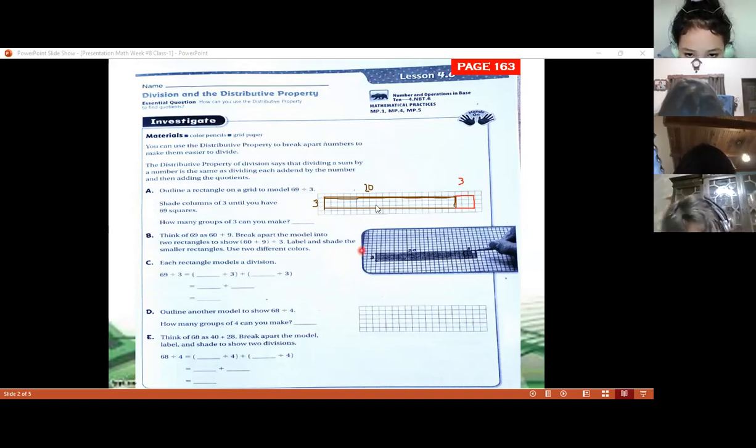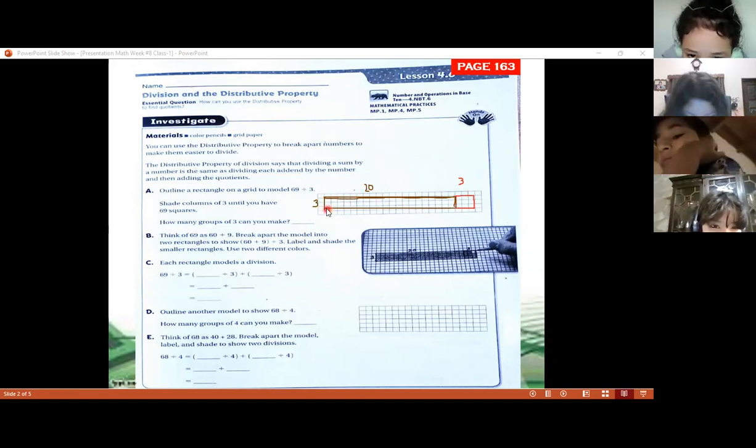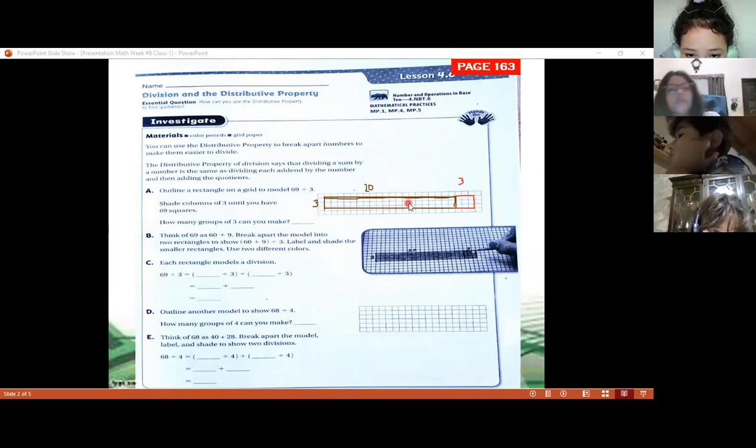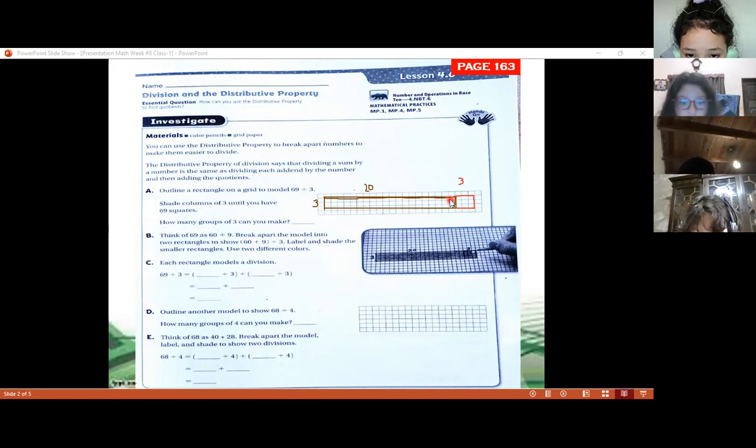Now, why are we coloring just 20 here? As you can notice, we have 3. It says 3 rows with 20 columns. So in this case, we do not have just 20. We have more than 20 here. How many squares do we have? We have 20 in the first row, 20 in the second row, and 20 in the third row. So it means that we don't have just 20, we have more than that.